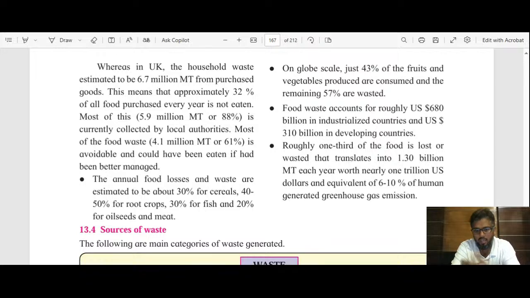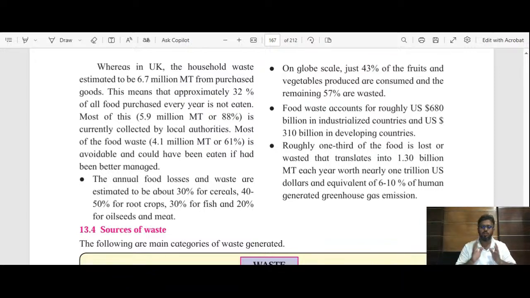Then again, another data, one third of the food which we are producing, it is wasted or it is lost, and if we convert it into the money, then 1.3 billion metric ton, this much quantity of food is wasted every year, which is around equal to 1 trillion US dollar. 1 trillion US dollar, and it is equivalent to 6 to 10% of greenhouse gases that we are generating.